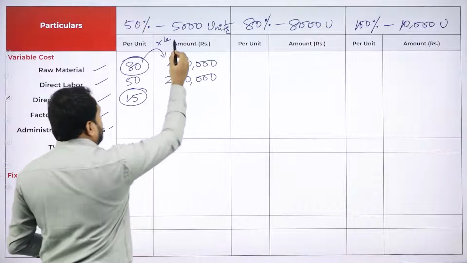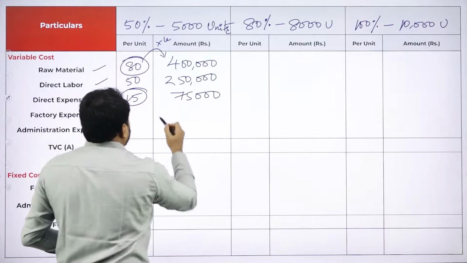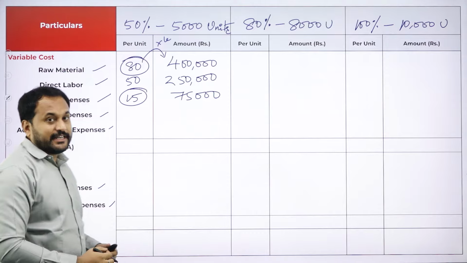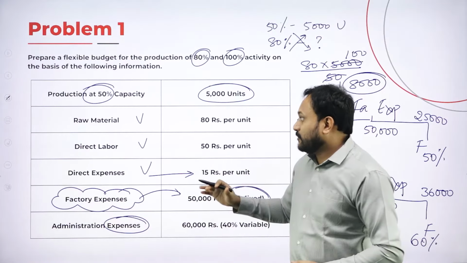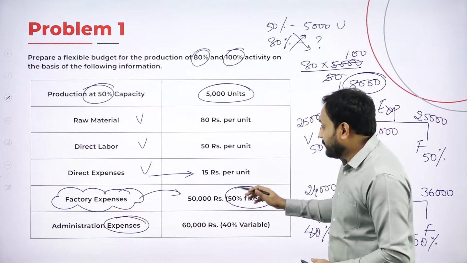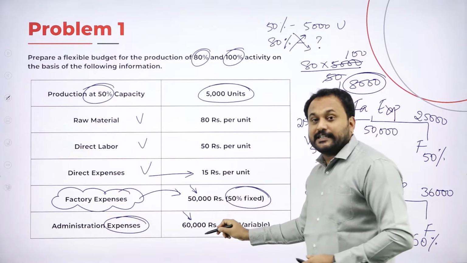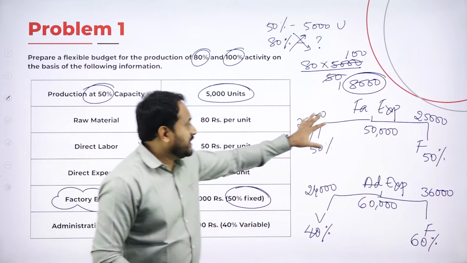So 15 into 5,000, if you go with it, 75,000. So next one is factory expenses and administration expenses. See, factory expenses and administration expenses, they have not given in per unit, they have given in total, right? But we are not supposed to take 50,000 and 60,000. The reason here is we have done the calculation here.